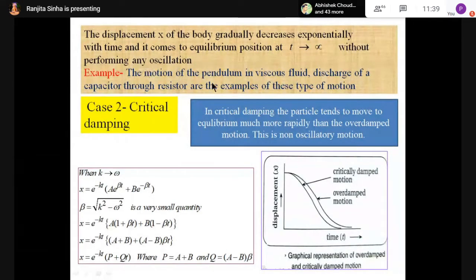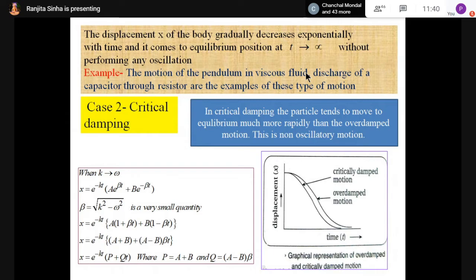Now example: the motion of the pendulum in viscous fluid, and discharge of a capacitor through a resistor are examples of this type of motion. That means if the pendulum is in a viscous fluid and you displace the bob and then leave it, it will not execute oscillation. From the mean position you are displacing the bob, and now the bob is coming to its equilibrium position and not going to the opposite side.